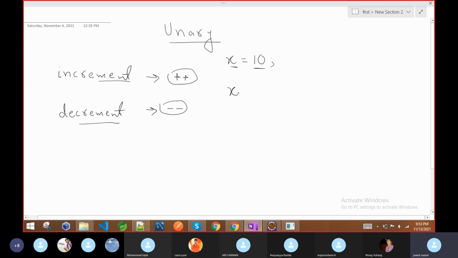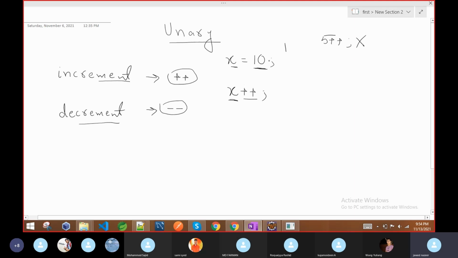Suppose you have one variable x with any value, suppose 10. If you write the variable with this sign, it means you are applying the increment operator to this variable. So whenever you write any variable with an increment operator, don't write 5++, that syntax is wrong. If you apply increment to a variable, it will increase the existing value by 1.